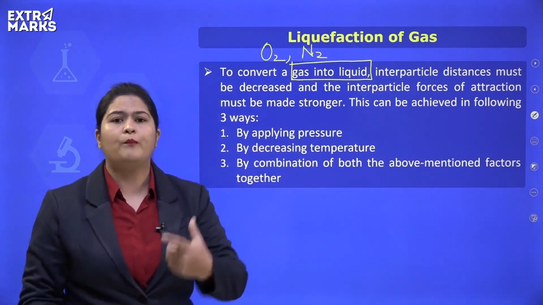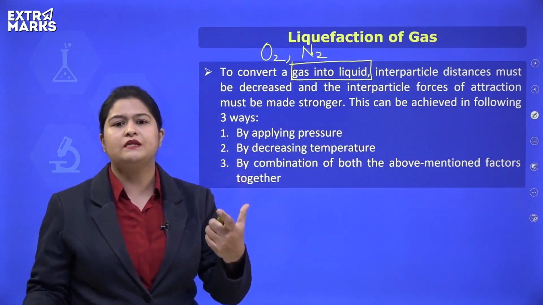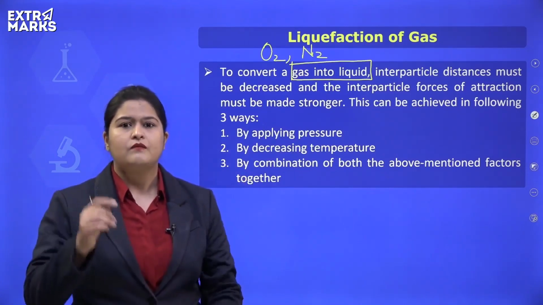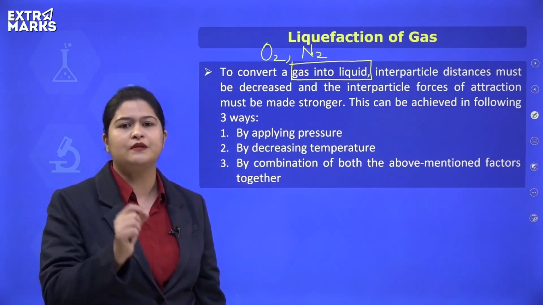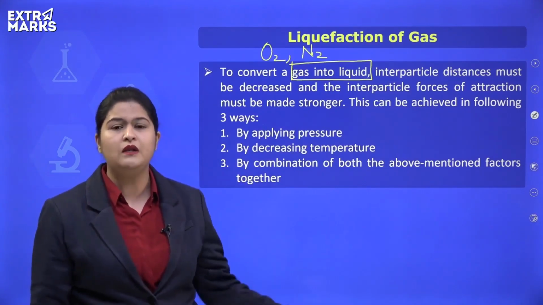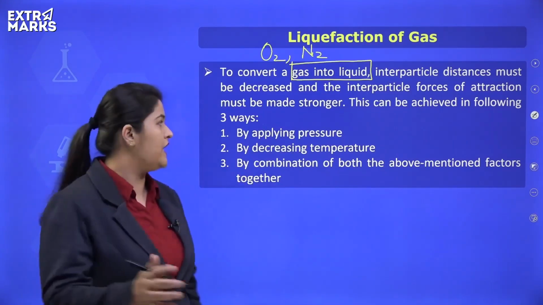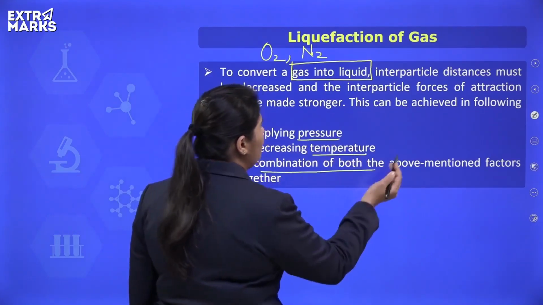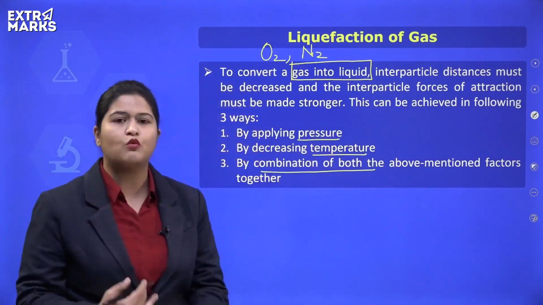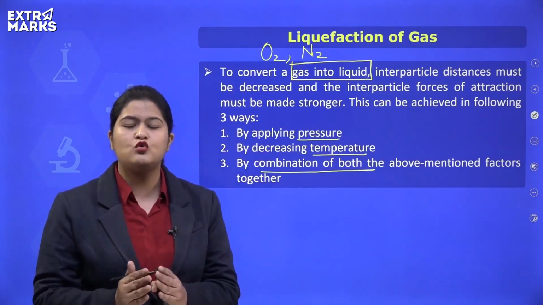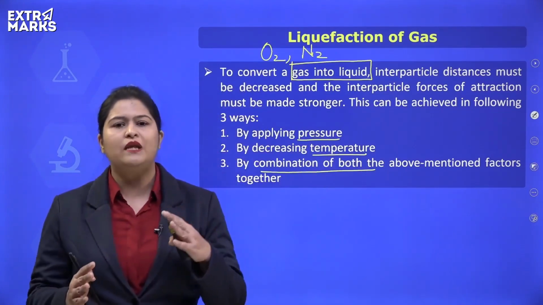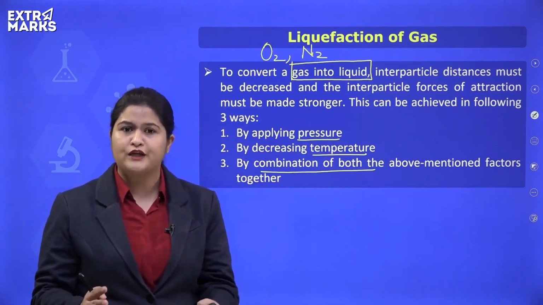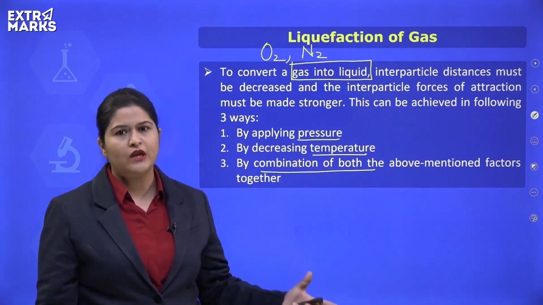So how do they obtain these substances in their liquid state? Converting a gaseous substance into its liquid state is possible by bringing about a change in the pressure or temperature, or a combination of both the mentioned factors. That means most of the time we need to change the temperature as well as the pressure to obtain a gas into the liquid state.